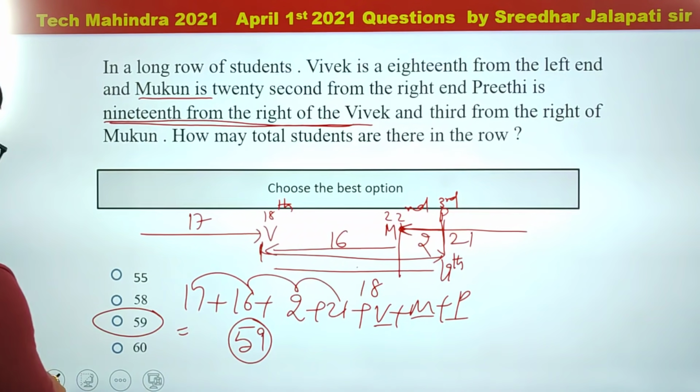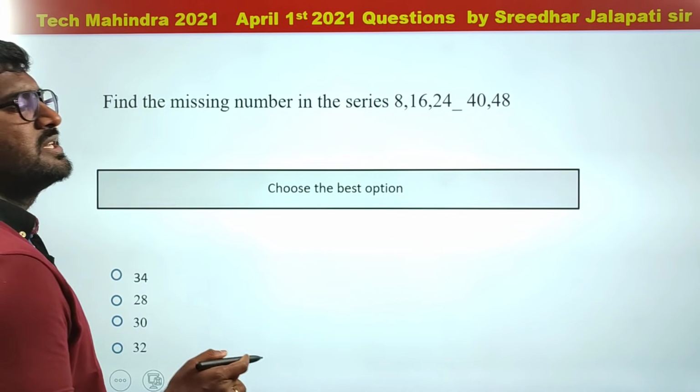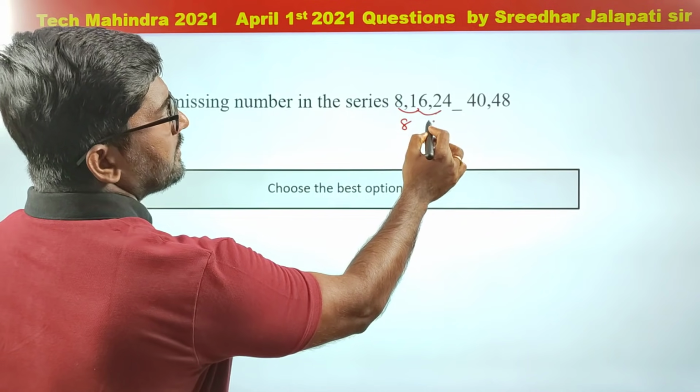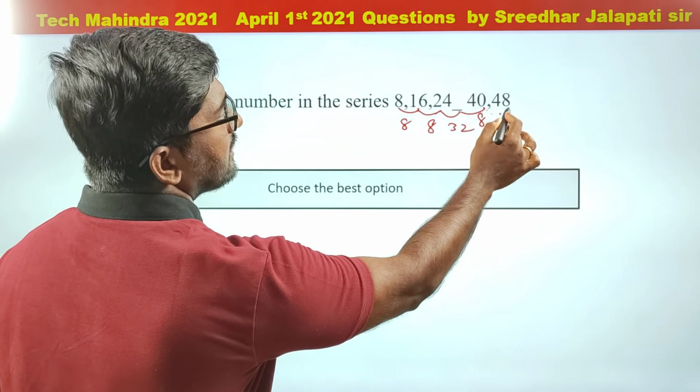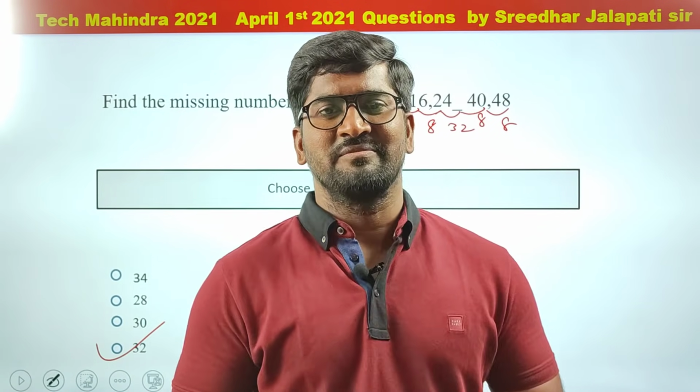Next question. Find the missing number in the series. A very simple number series question. 8, 16, plus 8, plus 8. So plus 8, 32. Again plus 8, again plus 8. So answer 32. Missing number. You will be lucky to get these kind of questions.